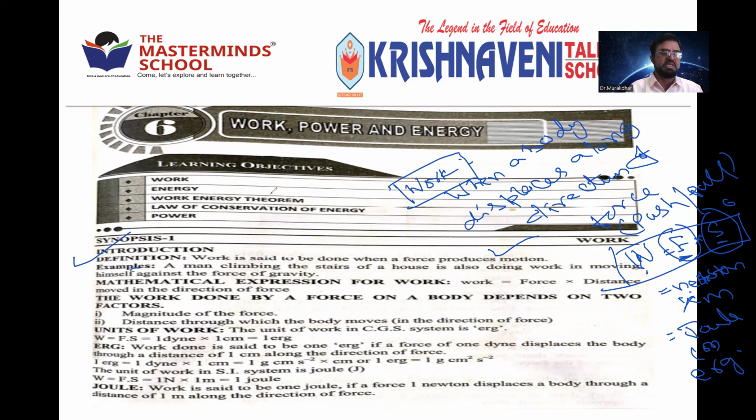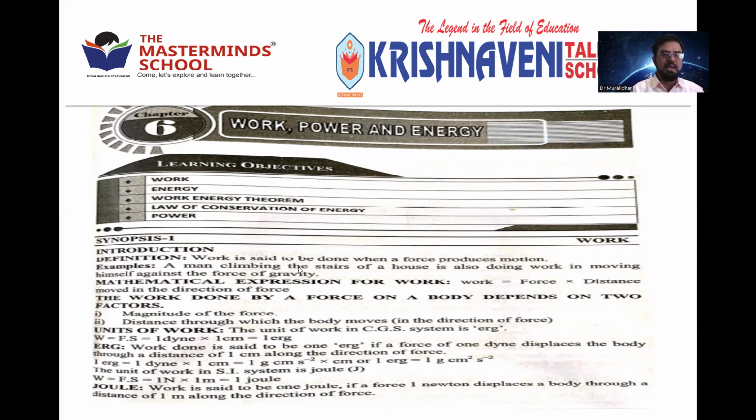So many examples you can see here. For example, a man climbing the stairs of the house is also doing work in moving himself against the force of gravity. When you are climbing the stairs, the earth is attracting you towards it, that is gravitational force. But still you are moving up by applying some force, that is muscular force. So that is called work.